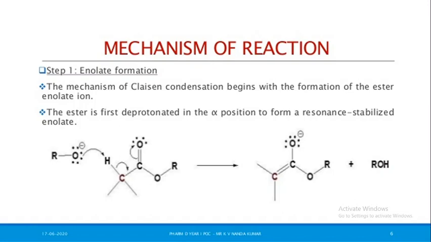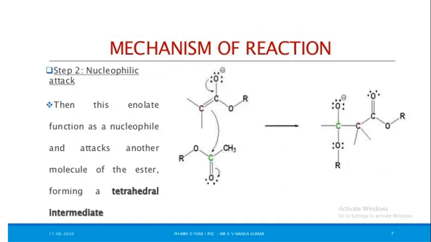Okay, any problem in these steps? Repeat, I will discuss. The ester is first deprotonated, meaning one proton is removed or abstracted in the alpha position to form a resonance stabilized enolate. Then removal of ROH, then alkoxide, meaning enolate formation. Step second,